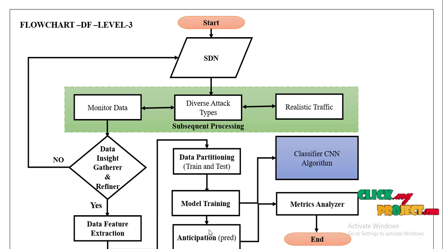After the classification comes the prediction part, where we transfer information from one host to another host. We find out which type of attack will occur, and then we calculate the metric analysis and end that part. So, in a streamlined way, the entire data is directed to identify which type of SDN attack will occur. We check it.